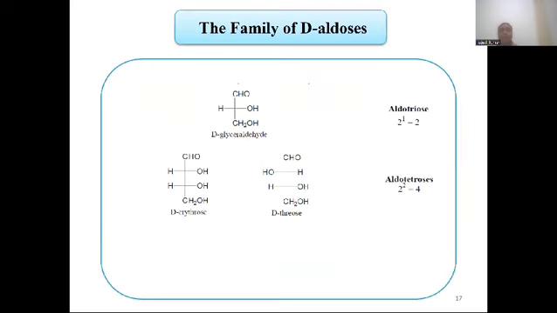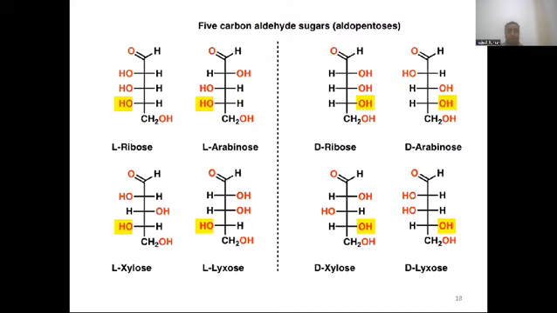A family of D-aldose. We can see here, this is D-erythrose and this is D-threose. In erythrose, the hydroxyl group is on the right hand side, so this is called D-erythrose. In threose, the C3 carbon hydroxyl group is present on the right hand side. That is called D-threose. These are some examples of aldopentose.